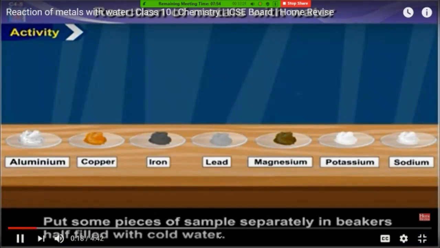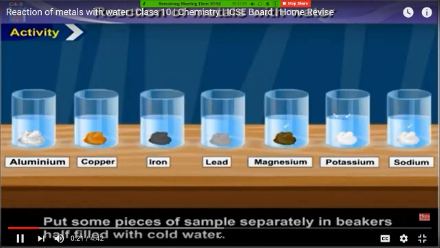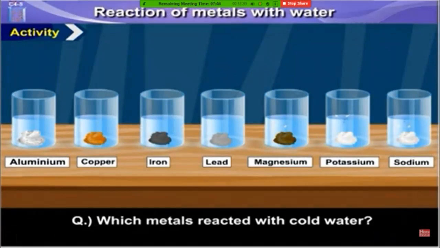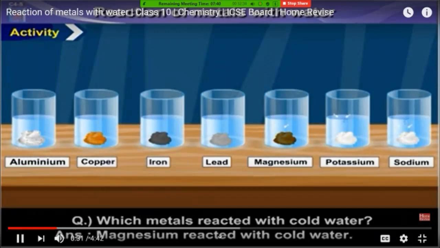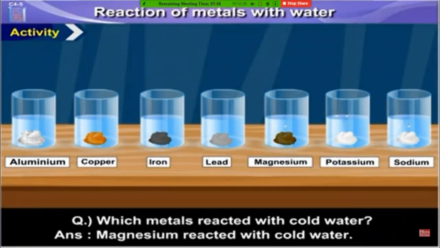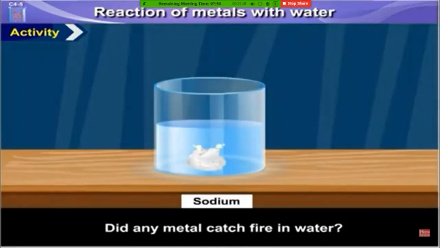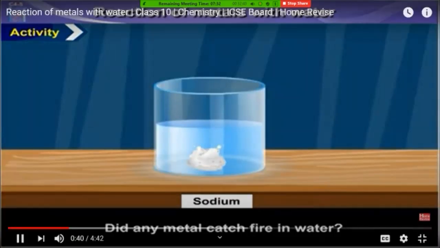Put some pieces of the sample separately in beakers half filled with cold water. Which metals reacted with cold water? Answer. Magnesium reacted with cold water. Did any metal catch fire in water?